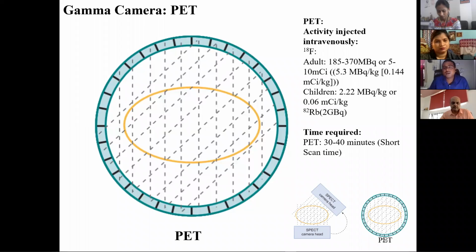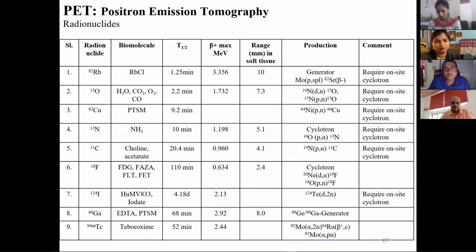So there are various options. As I told, the first one is FDG, that is fluorine-18. Apart from FDG, there are various other options also. First, let us see the properties of F-18. F-18 is an isotope of fluorine, and its half-life is 110 minutes, so slightly less than 2 hours. Its beta plus energy is 0.6 MeV, and its range is 2.4 mm. It can be produced in a cyclotron, by the oxygen-18 (p,n) reaction, or by neon irradiation.